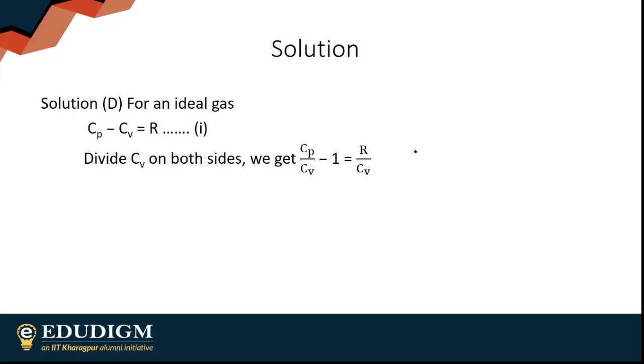Obviously, Cp by Cv is gamma. I end up getting Cv is R divided by gamma minus 1. So option D. By the way, remember this. This is to be remembered. Very, very important.